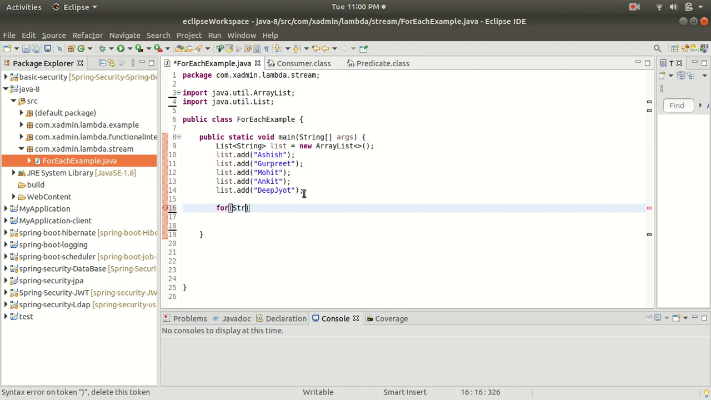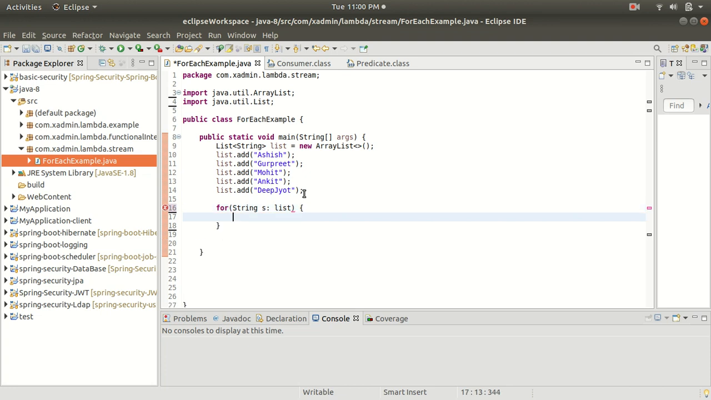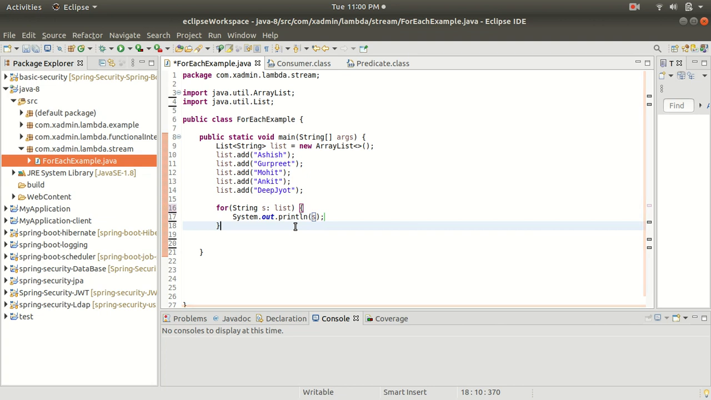Inside the for, I will write String s : list. And then I will put a SOP, and here I will print s. So in this way we can print or iterate all the list in a traditional way. Let me save it and run it so that I can show you the output of this.